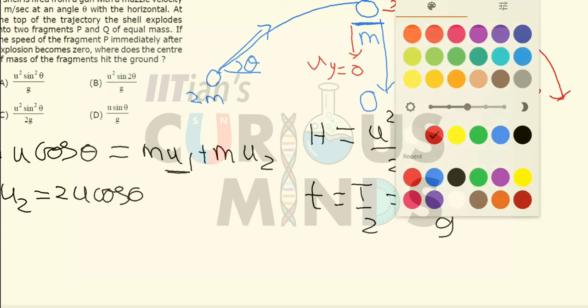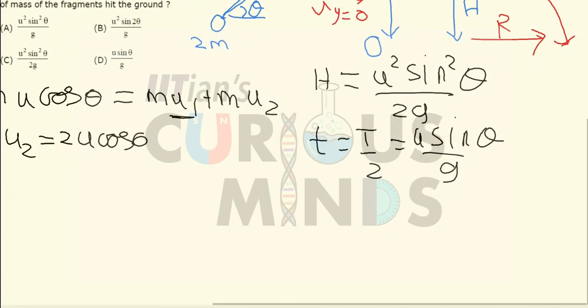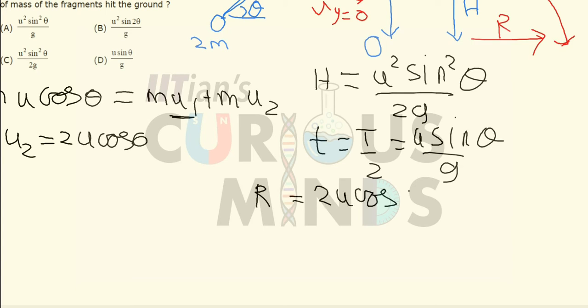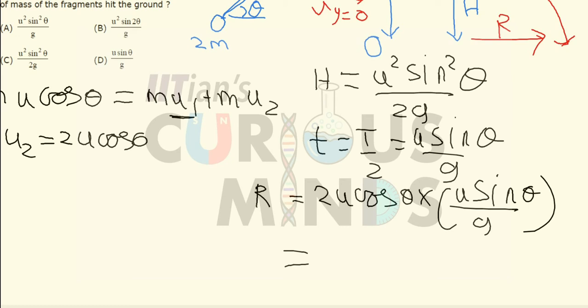Okay, so the horizontal distance covered will be equal to, let it be r over here, which is equal to u cos theta, the initial velocity, into 2 times the time period. The time period over here is u sine theta divided by g. If you calculate this value, it will come out to be u square 2 sine theta cos theta, which is sine 2 theta, divided by g. So u square sine 2 theta divided by g.